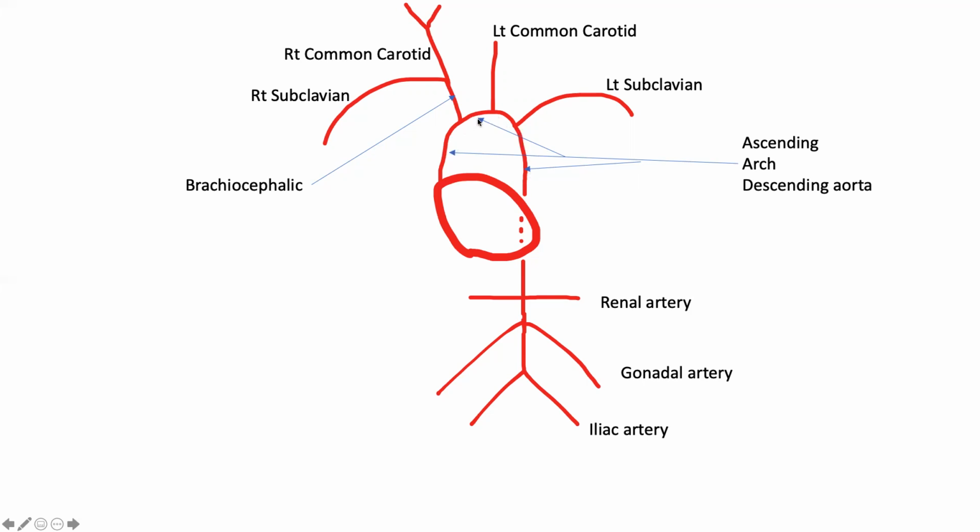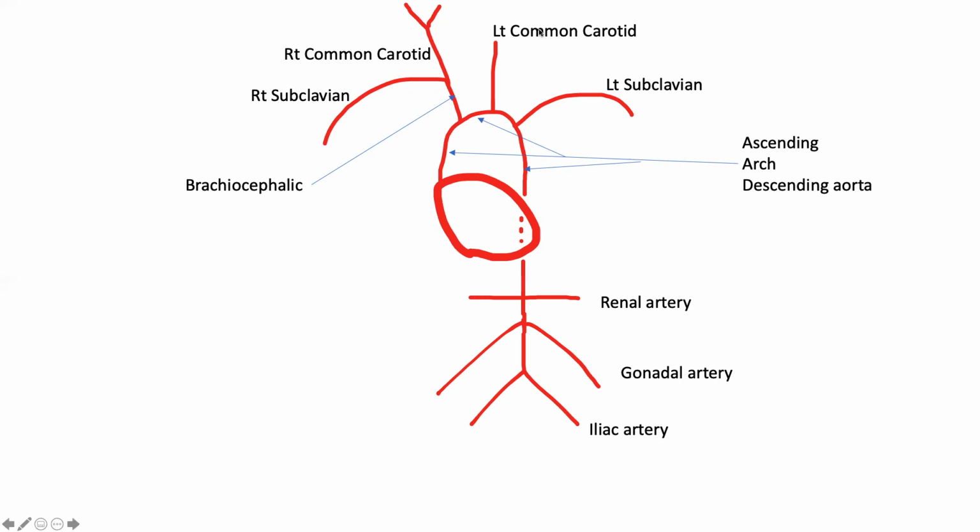And from the aorta, we have three main vessels arising. They are the brachiocephalic, which later divides into right subclavian and right common carotid artery. For the left side, the left common carotid artery and left subclavian artery originate from the arch of the aorta independently.